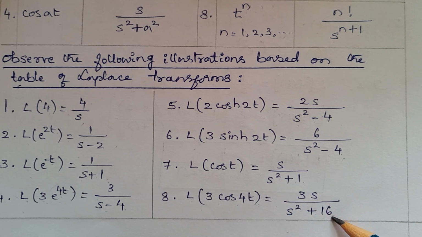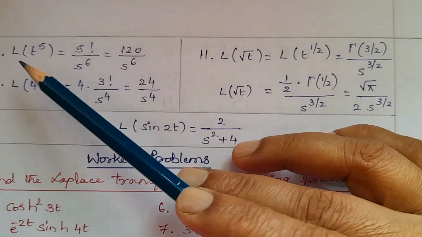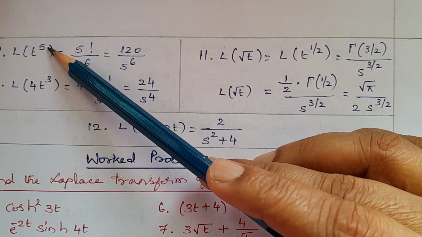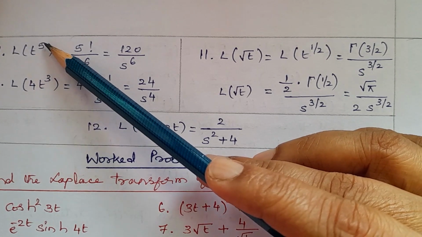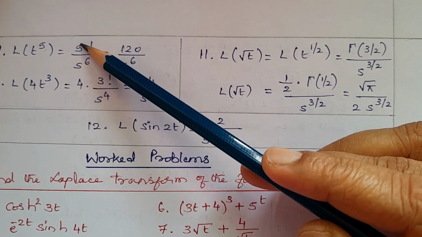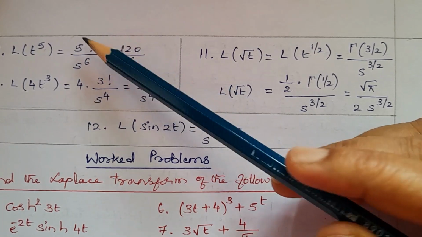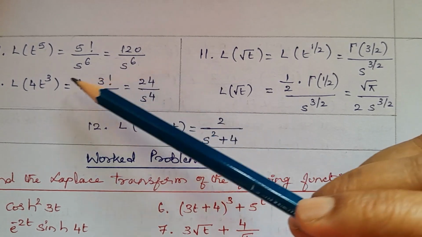4 square is 16. Next, ninth problem. Laplace transform of t power of 5. So here the power of n is a positive integer. So 5 factorial divided by s power of 5 plus 1 is 6. So 5 factorial is 120 divided by s power of 6.